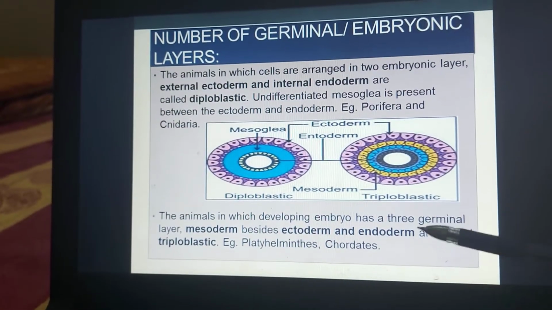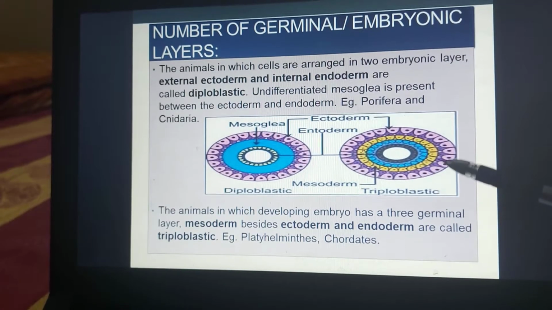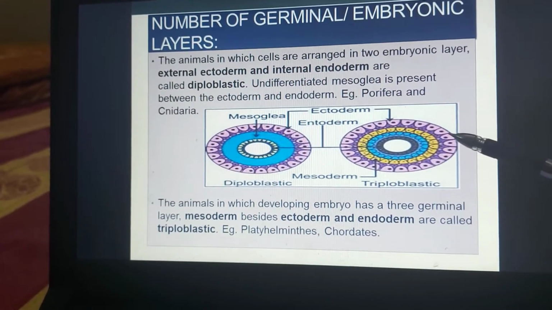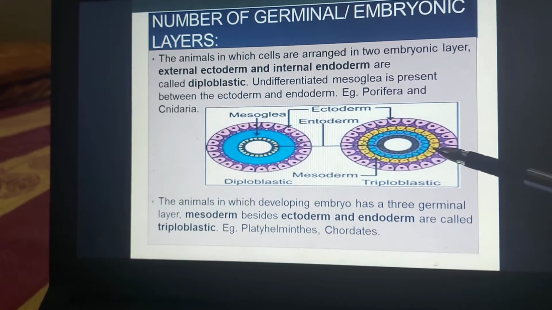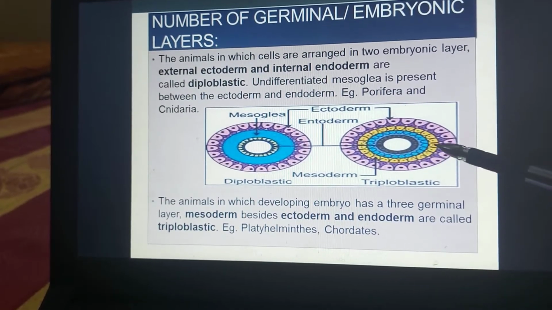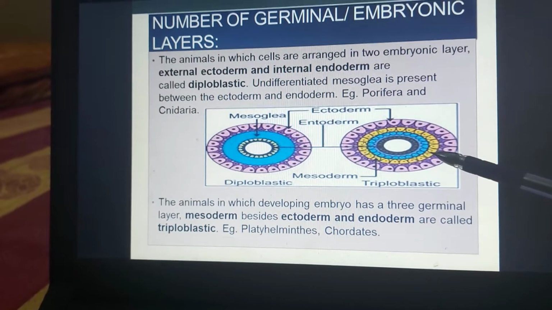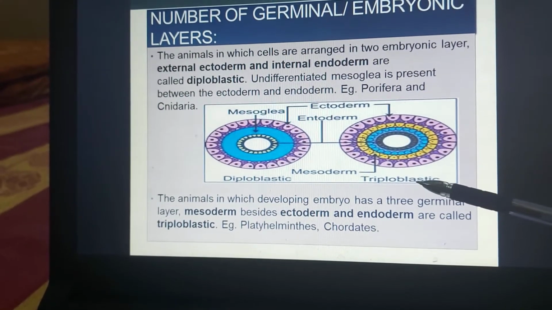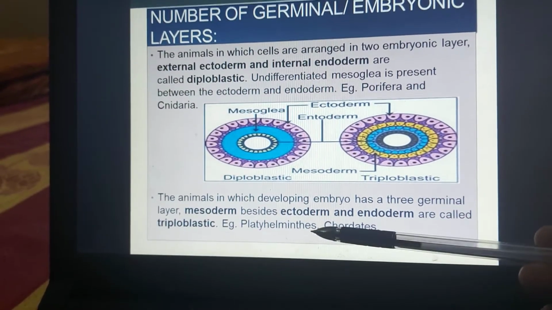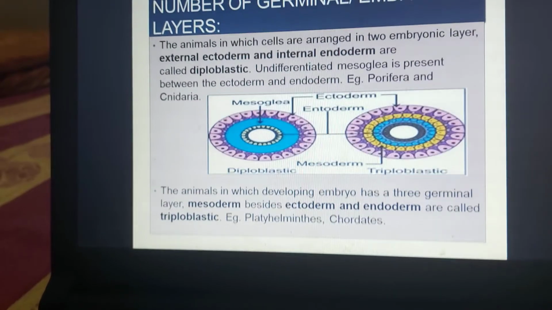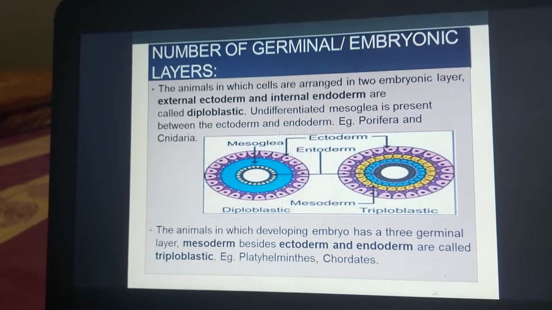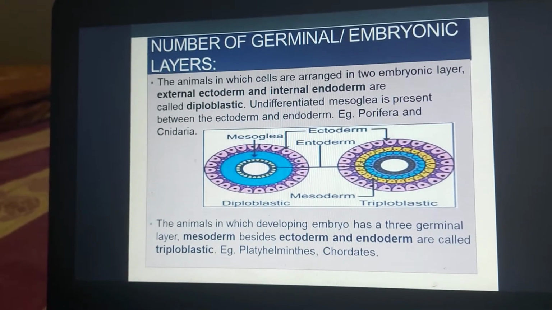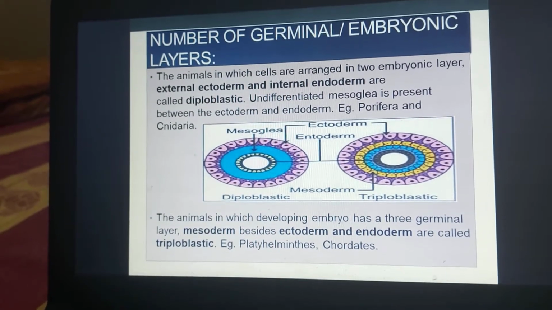Then the next ones are the triploblastic, where three germinal layers are there. That means ectoderm, endoderm and in between we will have the mesoderm. This yellow colored layer is the mesoderm, and such organisms are called triploblastic. Examples: platyhelminthes, chordates, fine. Even humans are also triploblastic. That means during the embryonic stage, three germinal layers were formed during our developmental stages.